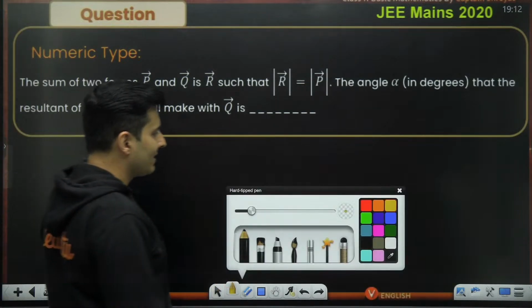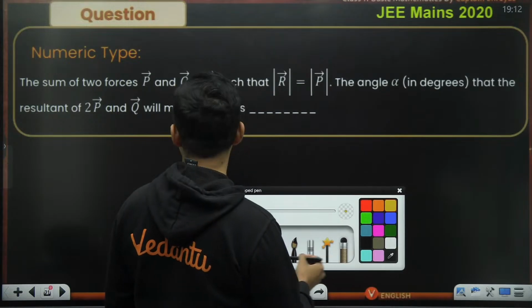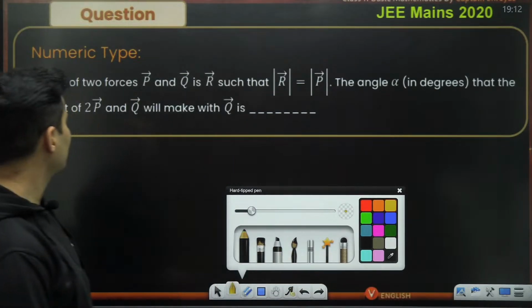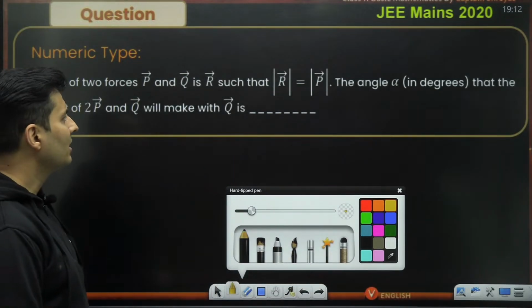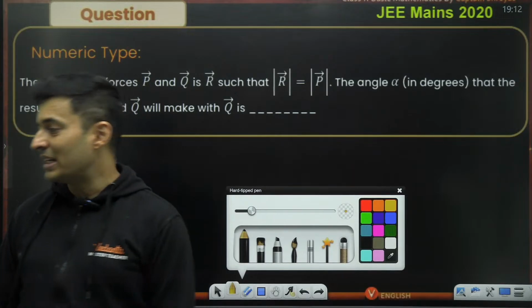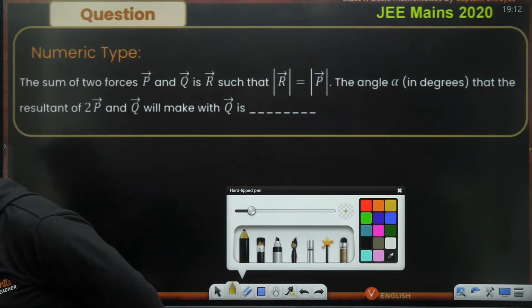How much angle will the 2P vector make with the Q vector? Okay, so let's start with this. Let's assume the sum of two forces P and Q is R such that R is equal to P. Nothing else has been mentioned. Okay, as you can see over here.